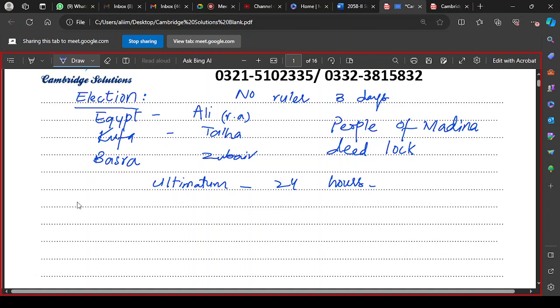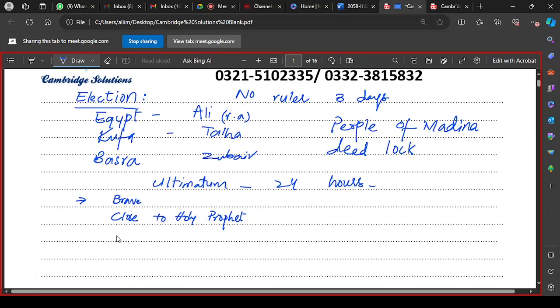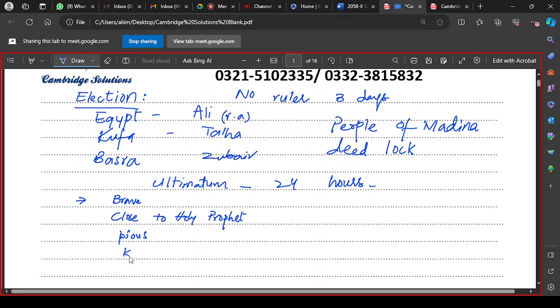Finally it was decided that the new caliph must have these qualities. He must be brave, and he must be close to the Prophet Muhammad, peace be upon him. He must be pious, and another characteristic was knowledge, that he must have good knowledge.